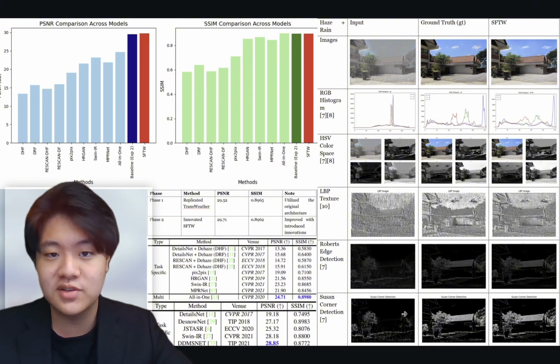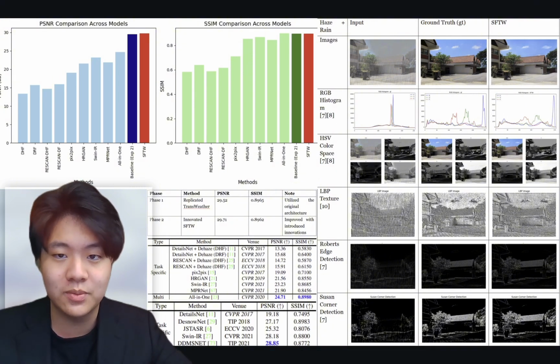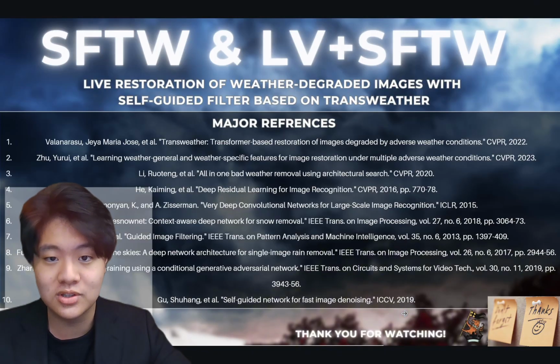Most importantly, SFTW is practical. It's the first ever model capable of real-time video restoration, able to process dynamic environments like rain, fog, and haze at the same time. We can adapt SFTW with other computer vision algorithms, which improves the visual clarity and accuracy of all these systems. We're one step closer to making them safer and more dependable for everybody's everyday use.